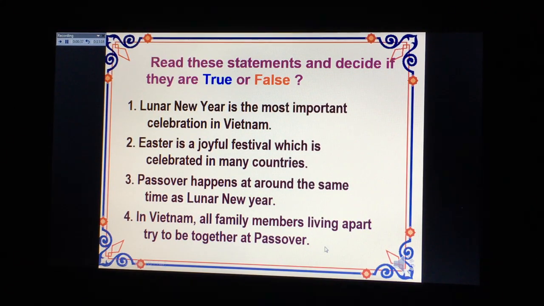Now you read the text again, and then you have 10 seconds to decide which sentences here are true or false.